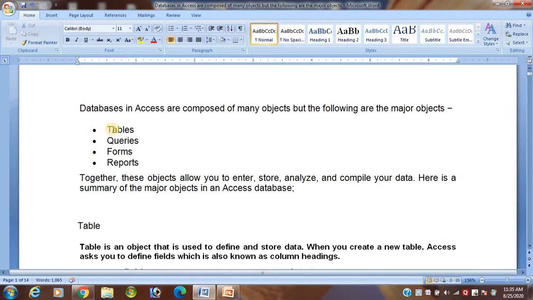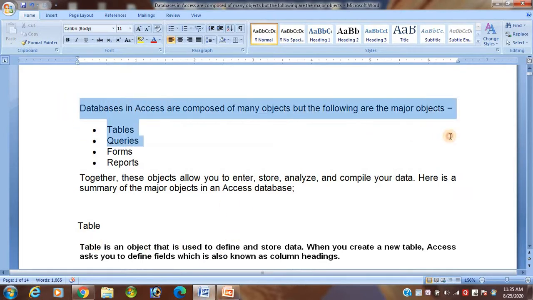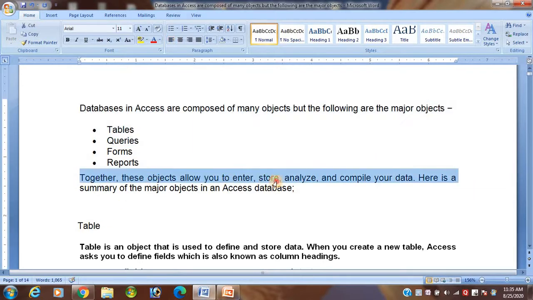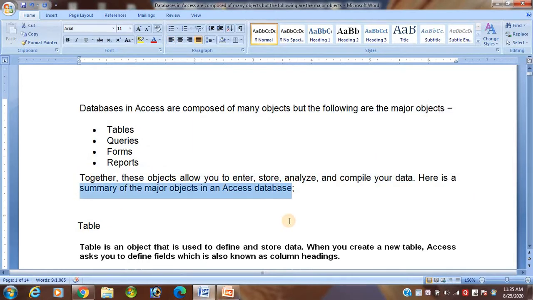You have to count, reading line by line. That means it will take so much time. So, to easily get the word from the document, we take the help of the find and replace option.